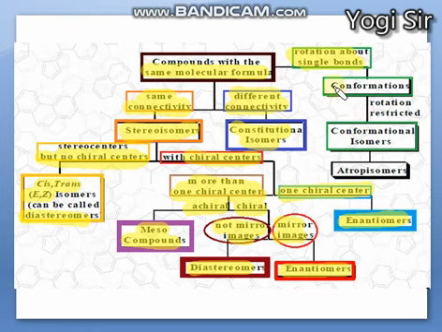They are known as conformational isomers or conformers in general, and sometimes also known as atropisomers. They have the property to rotate around the carbon-carbon sigma bond. So you can see it is a huge flow chart pattern of classification mentioned here. We'll discuss most of these isomers in detail.